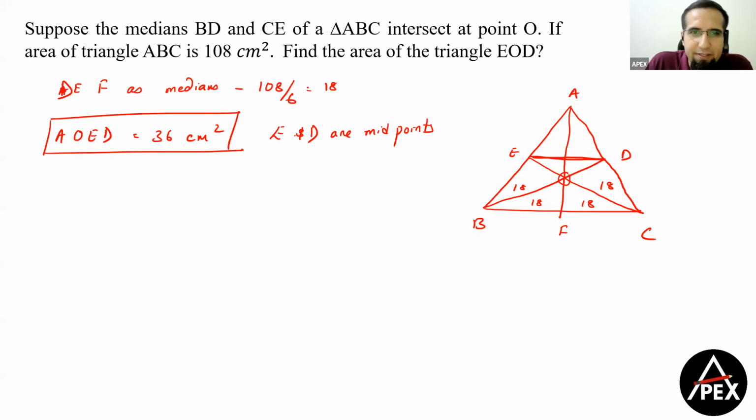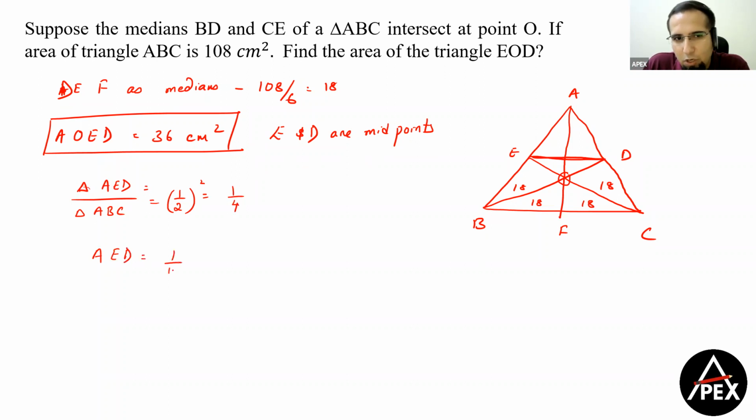If I join E and D, since E and D are midpoints, can I say that the area of triangle AED divided by the area of triangle ABC will be equal to (1/2) whole squared, that is 1/4? So AED will be equal to 1/4 of 108. Now, what is 1/4 of 108? That is 27 centimeter square.